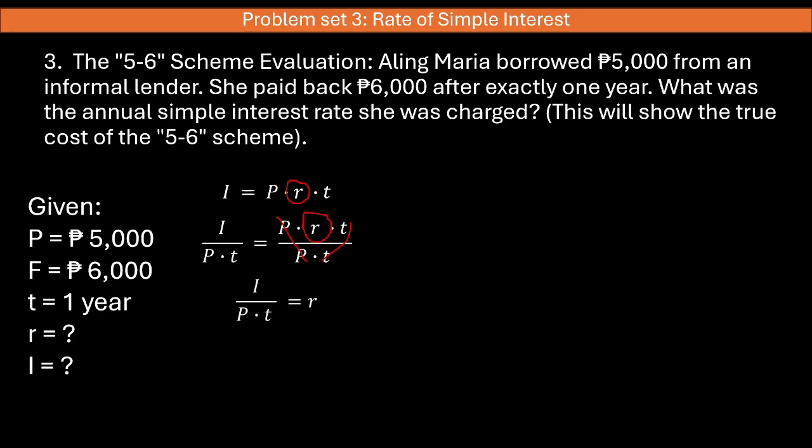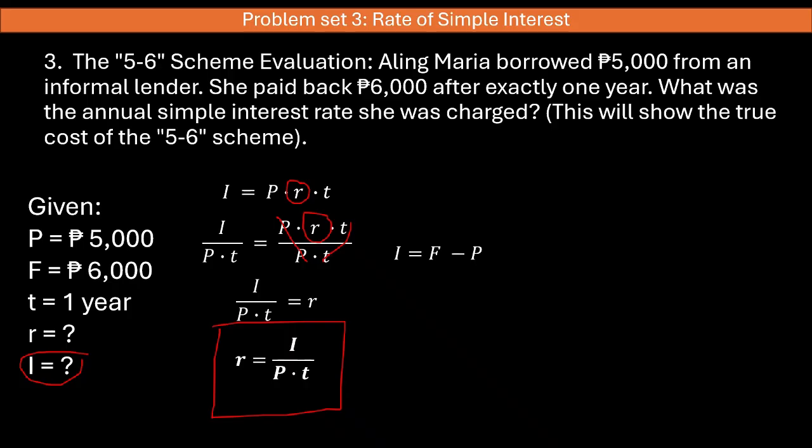Simplifying this, we have interest divided by the principal times time equals R. Rearranging this will be our working formula. Notice that we don't have the value of interest, and this is included in our working formula, so we will also get the value of interest.